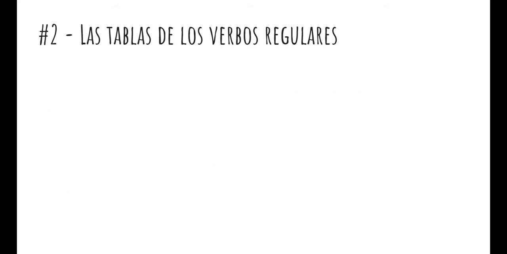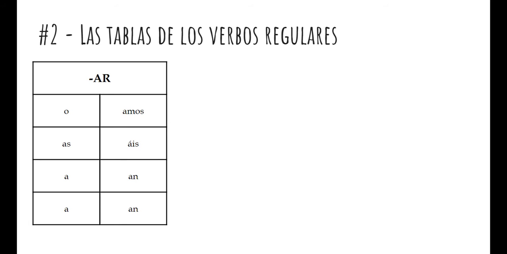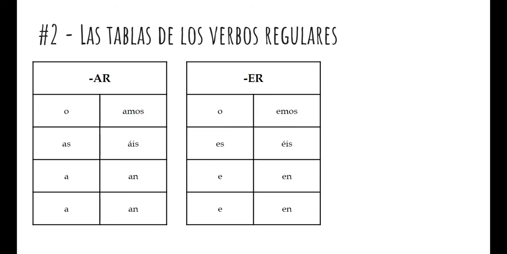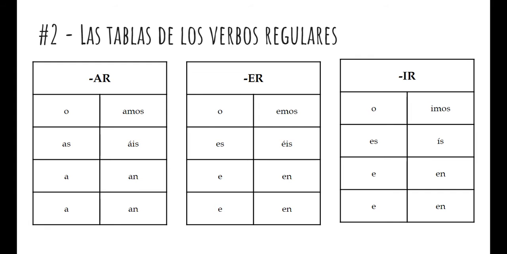So here are your verb charts. For AR, you have o, as, a, amos, áis, an. There's an accent there on that English A in the vosotros form. For ER, you have o, es, e, emos, éis, en, and an accent on the English E in the vosotros form. And IR verbs o, es, e, imos, ís, en, and an accent on the vosotros form on the English I. One way to remember which of the letters gets the accent in the vosotros form: the AR gets it on the A, the ER gets it on the E, and the IR gets it on the I.